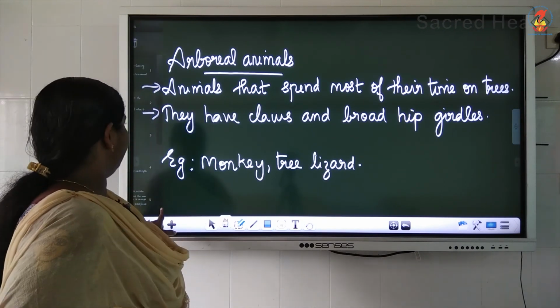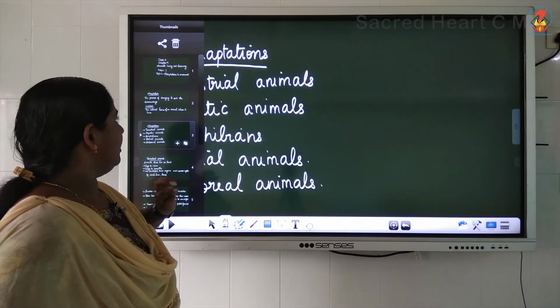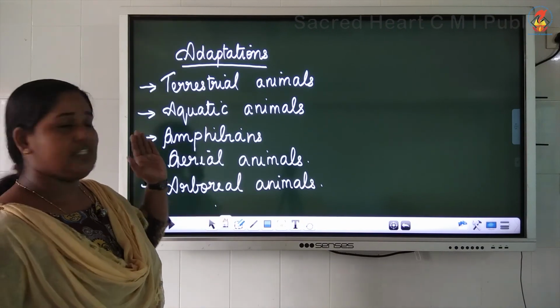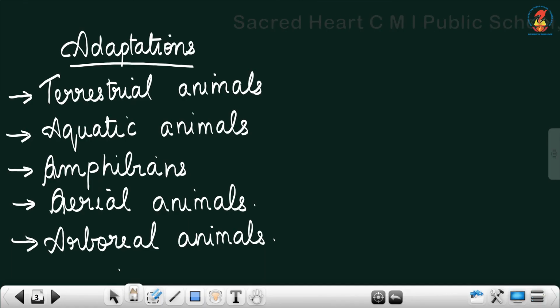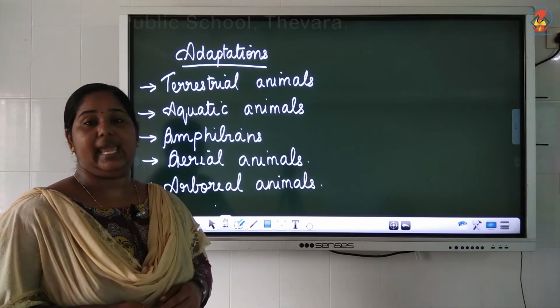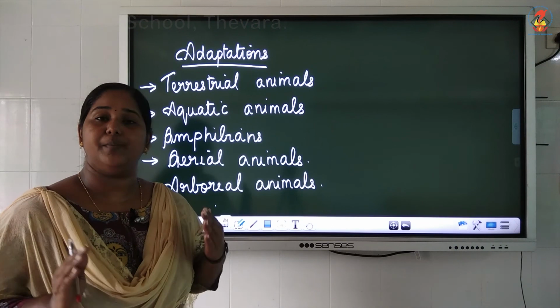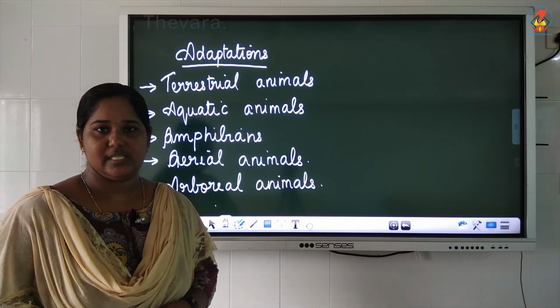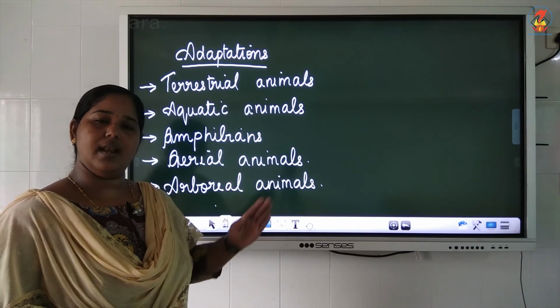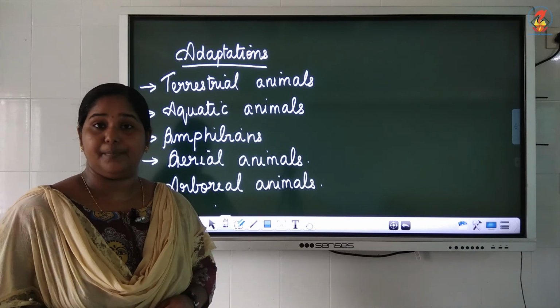Let us take a look at the different types of animals. Terrestrial animals, animals that live on land. Aquatic animals, animals that live in water. Amphibians, animals that live both on land and in water. Aerial animals that fly in the air, and arboreal animals that spend most of their time on trees. So read this chapter till arboreal animals and underline the important points.